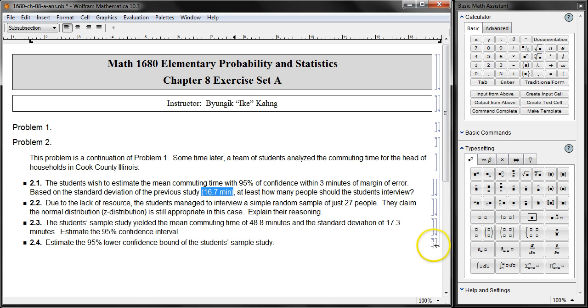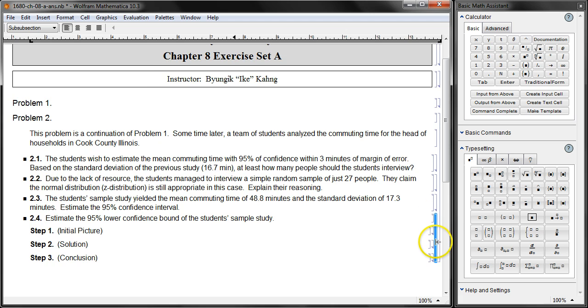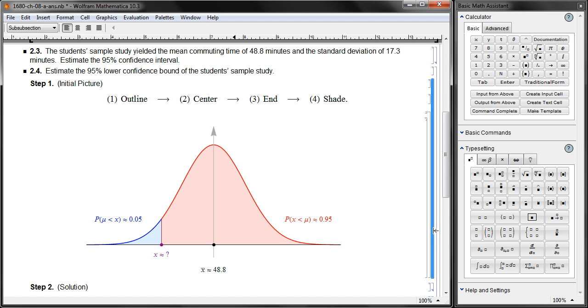Now let's go to 2.4. 95% lower confidence bound. Again, we are going to be using the same method, the normal approximation, where the standard deviation of the population is 16.7. Here's the initial picture. It's a lower bound, so less than 48.8, and here we have 5%.